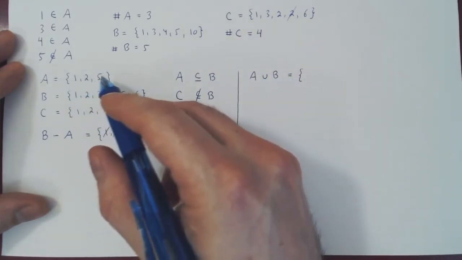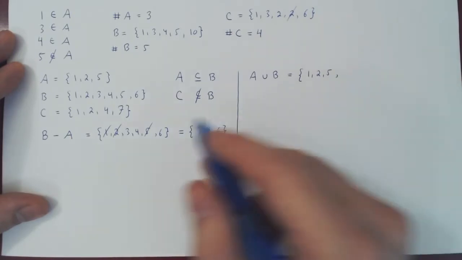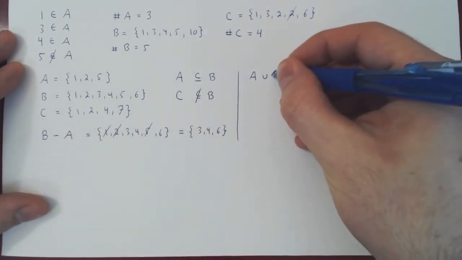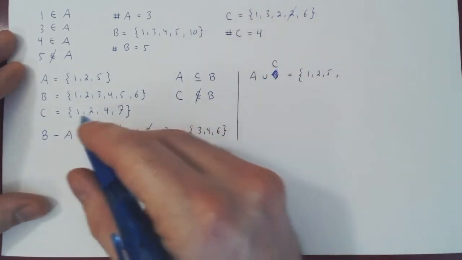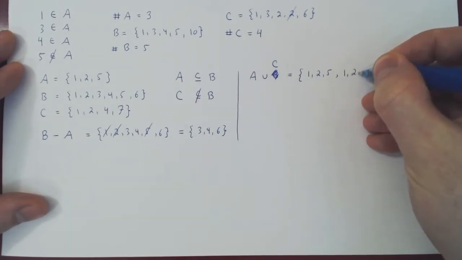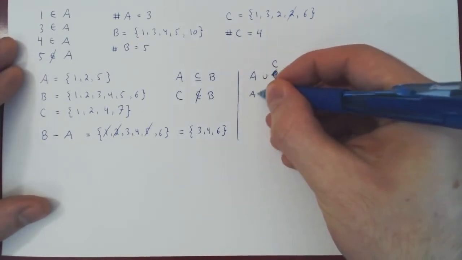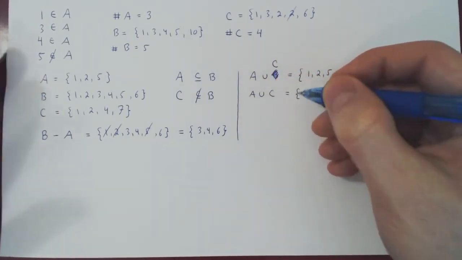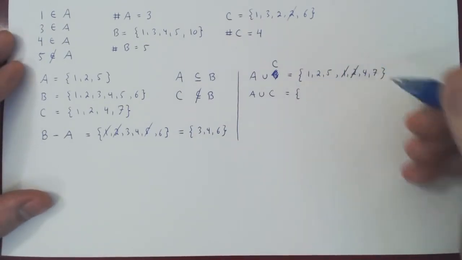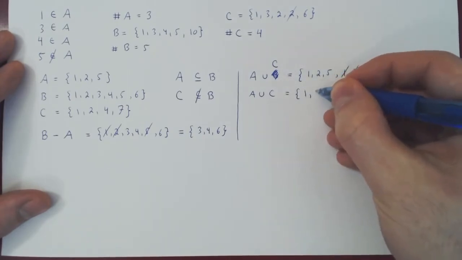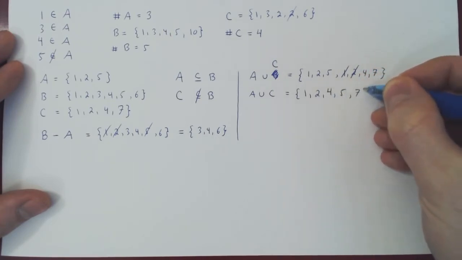So we take all the elements in A, 1, 2, 5, and we throw in also all the elements of C, 1, 2, 4, 7. Of course, we can simplify now, as we do not consider repetition and order, so we already have 1, we already have 2, and so we're left with A union C being 1, 2, I'll put the 4 first, not that it matters, 5 and 7.